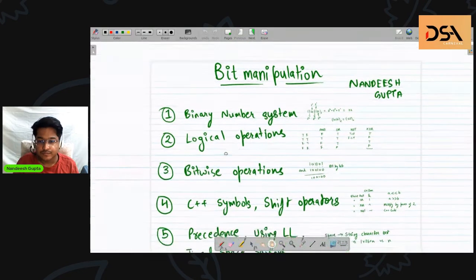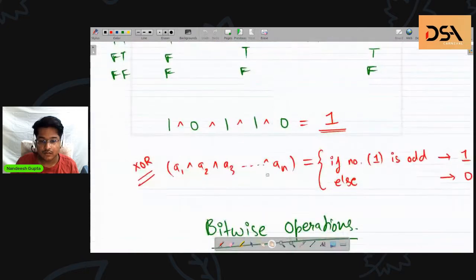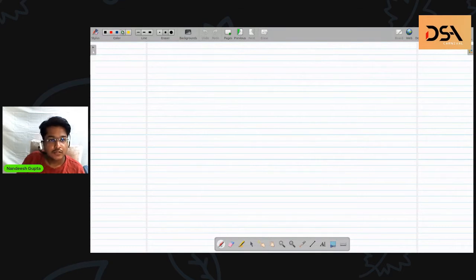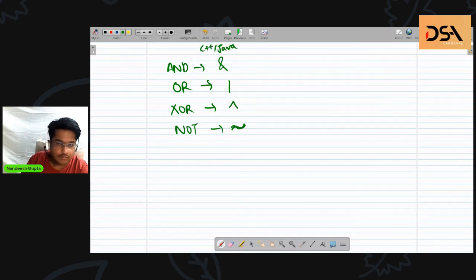Okay, so the next thing is, let's make a new page. I have already told you the C++ notations for all of these. Let me reiterate that. AND is represented by an ampersand, OR is represented by a bar that is placed above enter, XOR is represented by this upwards arrow, and NOT is represented by a tilde. So these are the four representations which are in C++ and Java and many other languages.